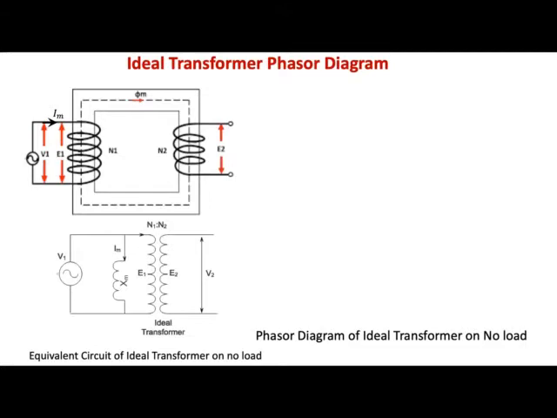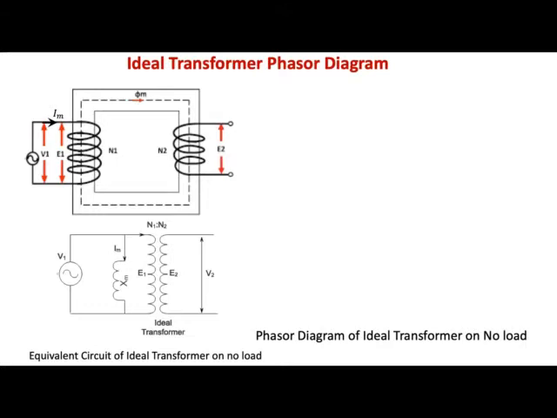We have represented that an ideal transformer is having N1 is to N2 number of turns, that is N1 is the primary number of turns, N2 is the secondary number of turns, the primary voltage is V1, and once you connect it to the supply, a magnetizing current will be drawn by the primary winding of the transformer, and the flux will be produced in the core of the transformer, which is shown as phi m.